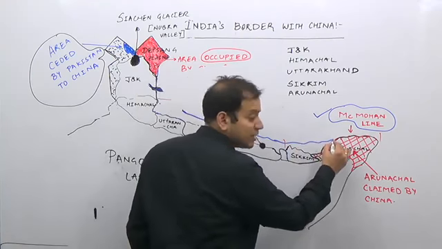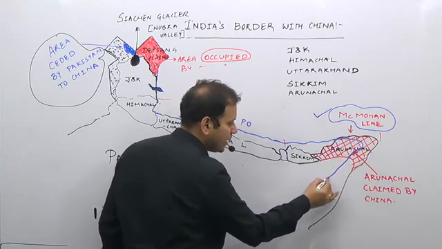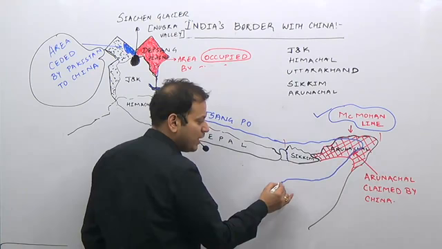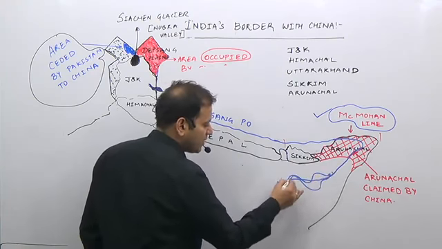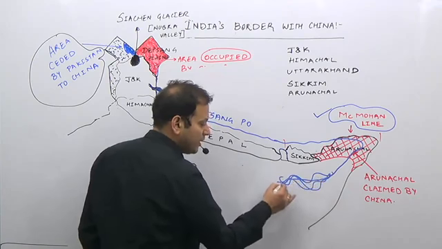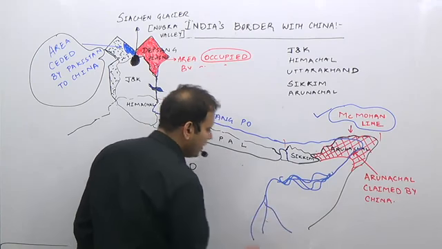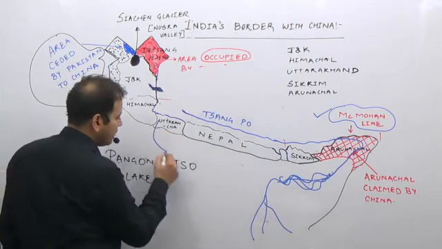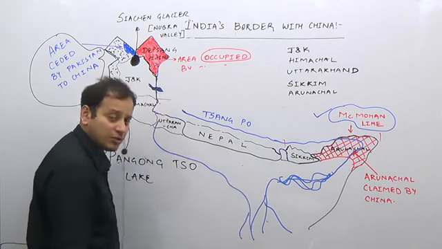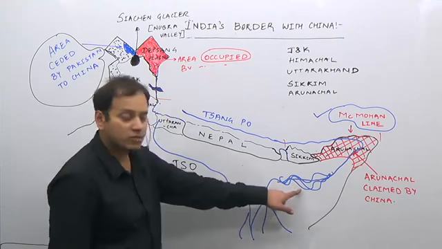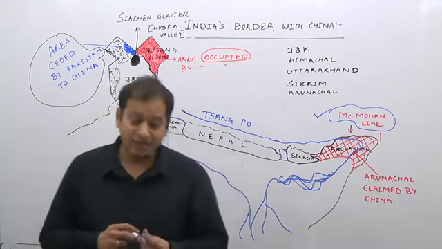It goes through this Indo-Sangpo suture zone and suddenly takes a hairpin bend to enter India and then the Assam Valley region, where it forms a lot of meanders. What are these meanders? We will do that while doing the drainage system. It then enters Bangladesh as the Jamuna to join the Ganga river system, to form one of the largest deltas in the world, known as the Indo-Ganga-Brahmaputra delta. So this part is known as Brahmaputra, this part is known as Jamuna. We will come to that while doing the drainage system.